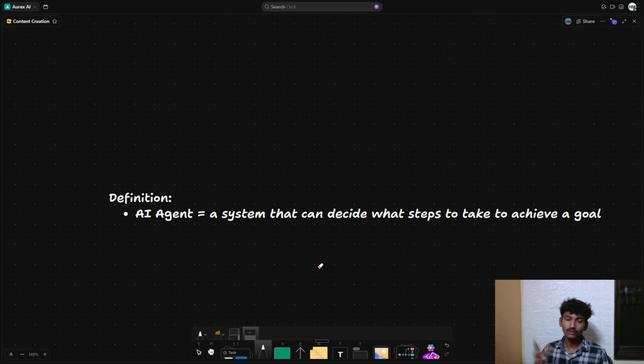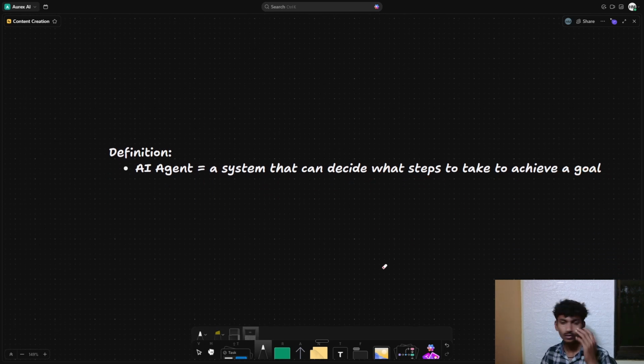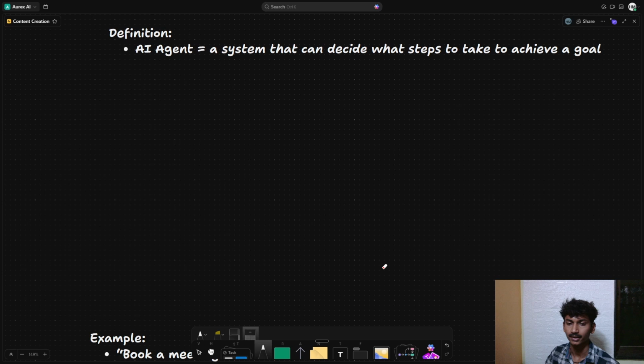But in the case of an AI agent, the steps are not predefined. Let me highlight this: the system decides what steps to take to achieve a goal. So the system will automatically decide the steps, which means the steps are not predefined here.